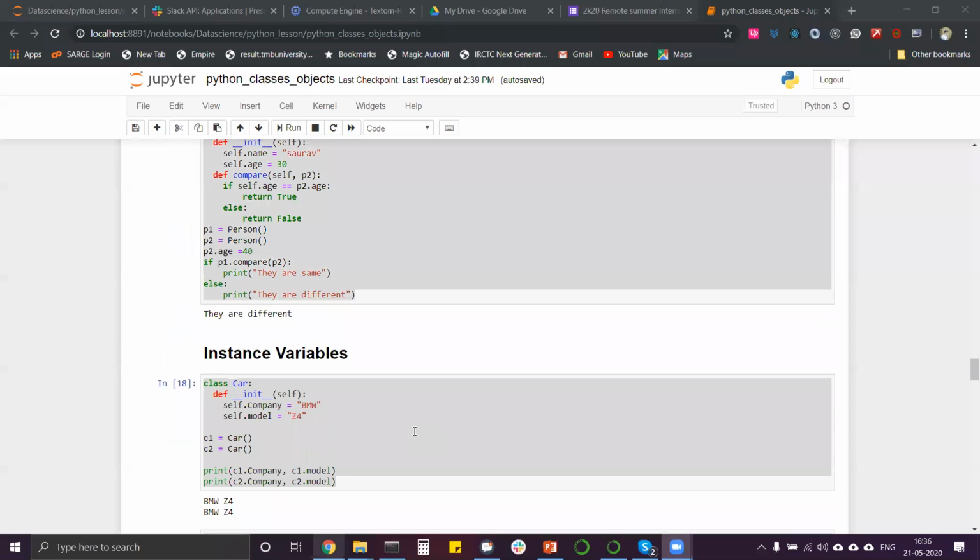Static variable can be used independently. Yes, static variable can be used independently. It doesn't affect the instance variable. Okay.